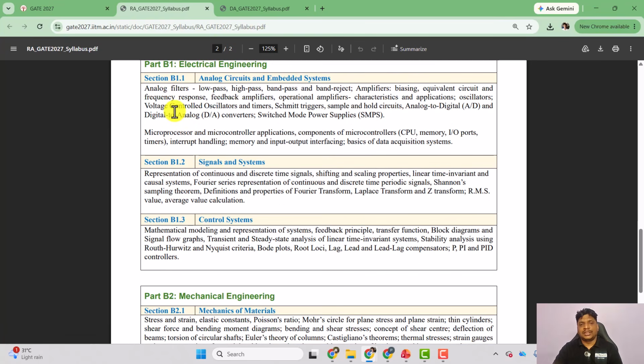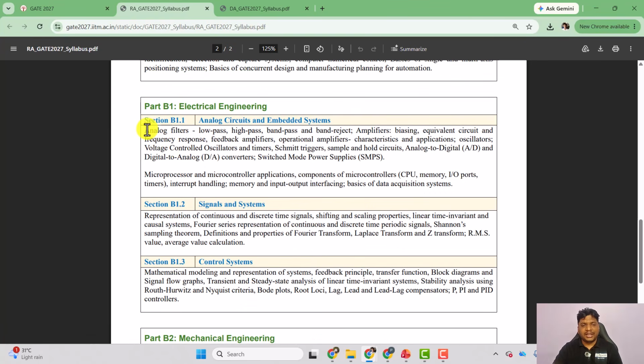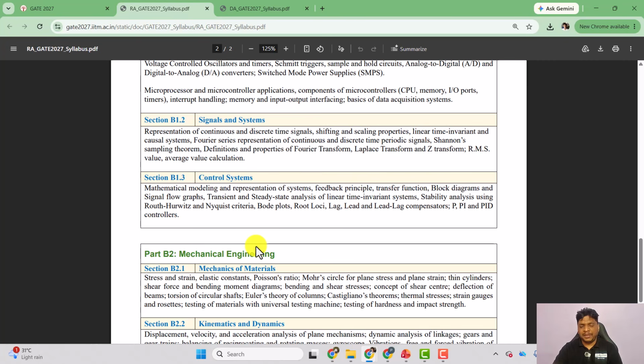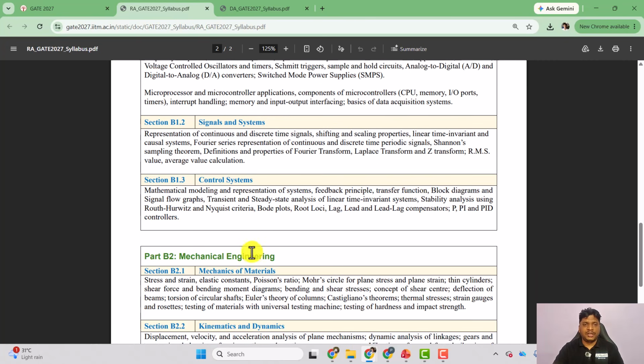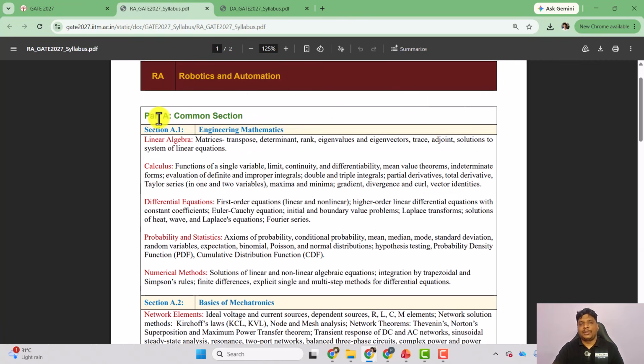Part B, you can just follow your GATE lectures and the previous year paper, that is more than enough. But for part A, common section, we are going to come up with something different this time, okay? So that will be very useful for your preparation.